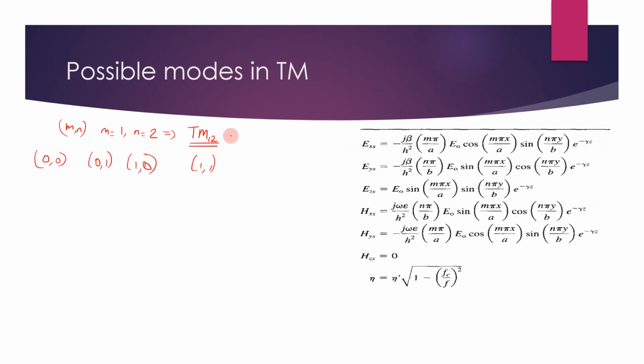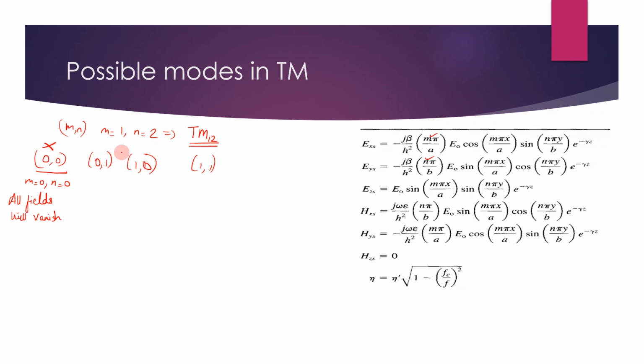We are trying to find out the lowest possible mode. If you substitute the different values, let's consider 0,0. This means that M is equal to 0 and N is equal to 0. Then what happens? Here M is there, here N is there, so all these fields will be reduced to 0. All fields will vanish when M is equal to 0 and N is equal to 0. Because of that, this mode is not possible.